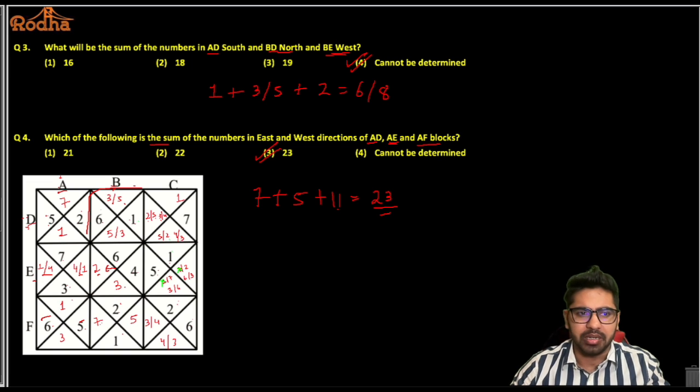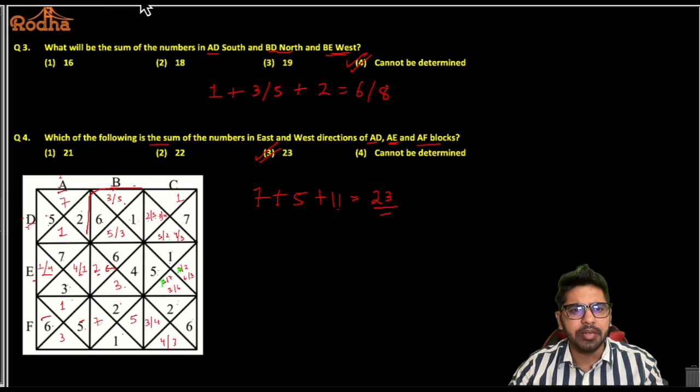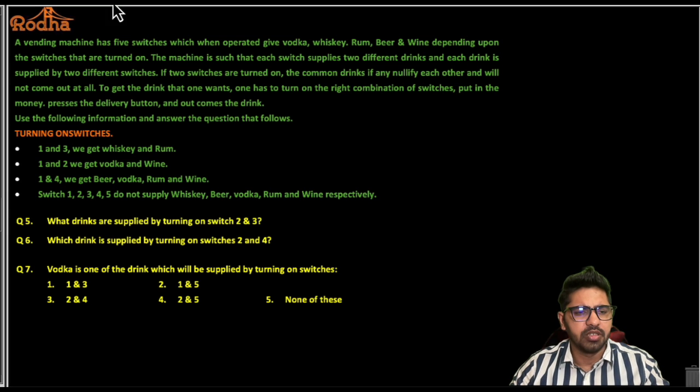Alright, let's do one more set, guys. Let's do one arrangement set here. Alright, not arrangement, basically a matrix set here, right? So let's try to solve this particular set here. Again, I would want you guys to pause this video, try this set, and then listen to the video solution. Also you can let me know in the comment section below how many of you got what number of questions correct. Alright, so let's start reading this particular set here.